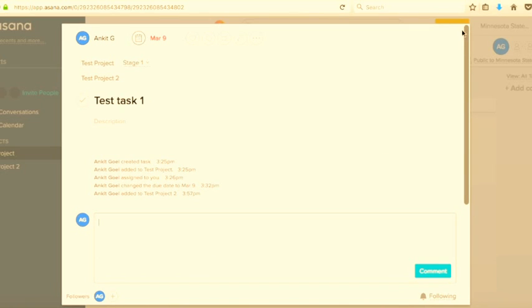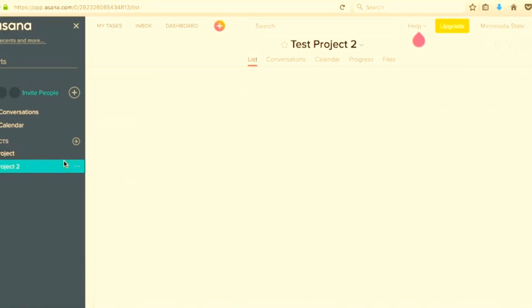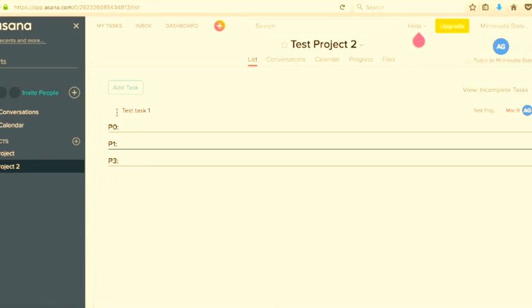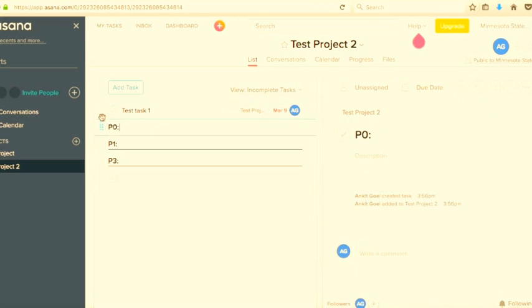If I close this and go to test project 2, as you can see there is test task 1 available here. I can drag and drop this task to P0 or anywhere I want to.